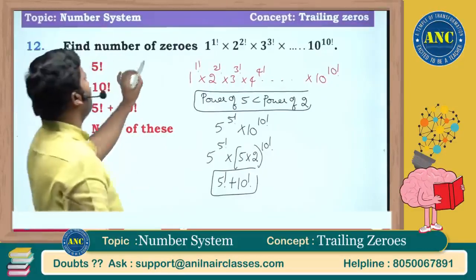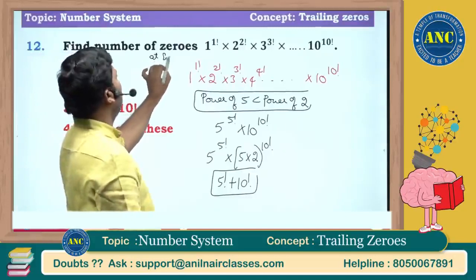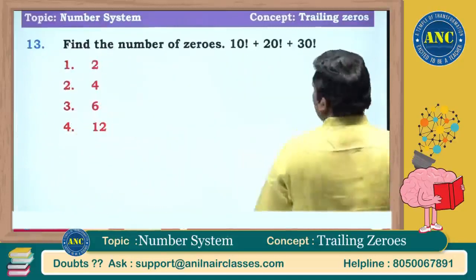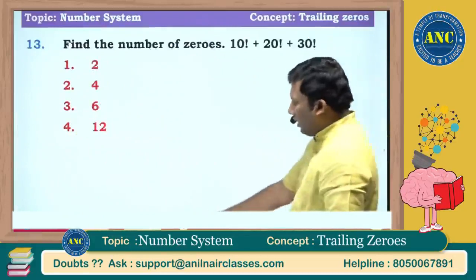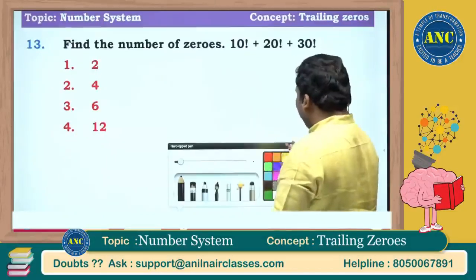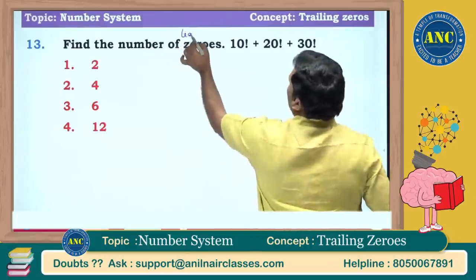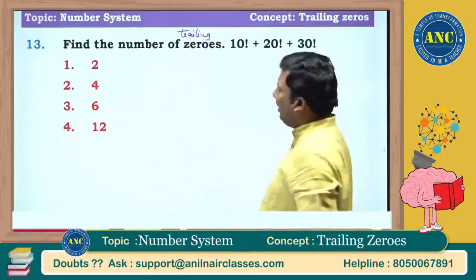Find the number of zeros at the end. Next one, we already did this kind of question, factorial additions. Find the number of trailing zeros. Please add that keyword, sir. Otherwise, mathematically it will be incorrect.